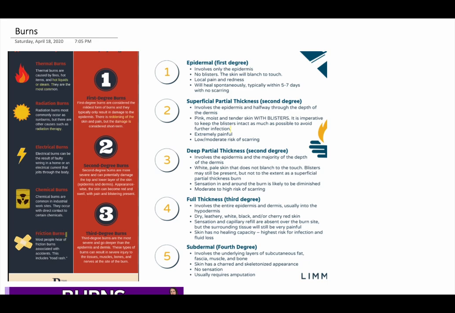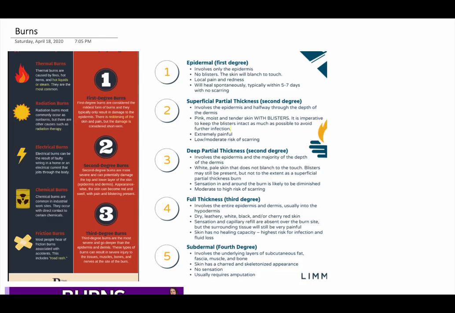Last but not the least are friction burns. Very important still, because sometimes we are holding a rope or something very hard or rope-like, and it suddenly is pulled out of our hand, and we can get what is known as a friction burn. This also happens most commonly in case of an RTA, which is road traffic accident, because we will go sliding on a road, and the road is made of gritty substances that will lead to friction and burning, and that is also known as road rash. Now, these were the causes of burns.